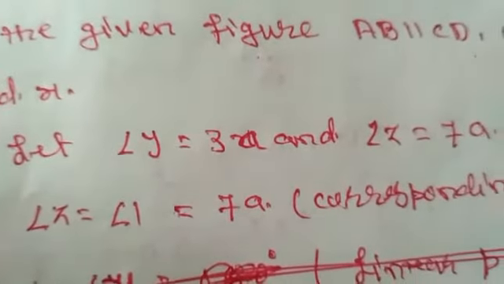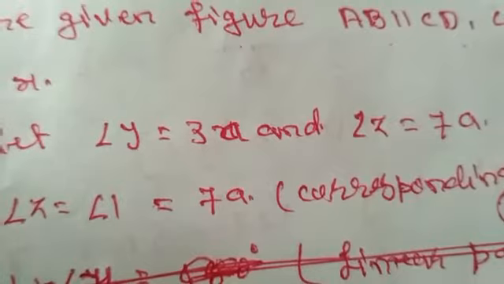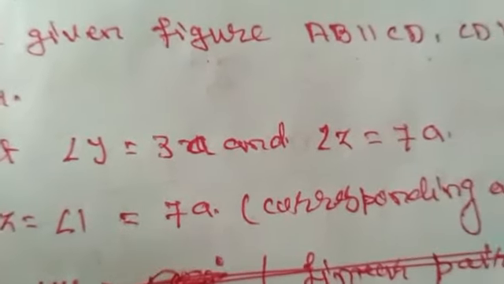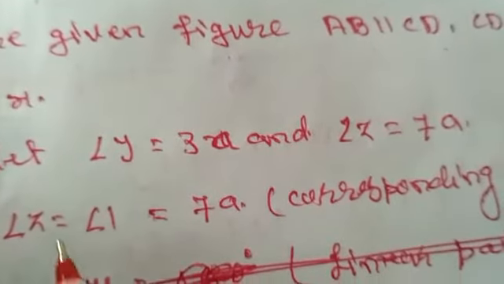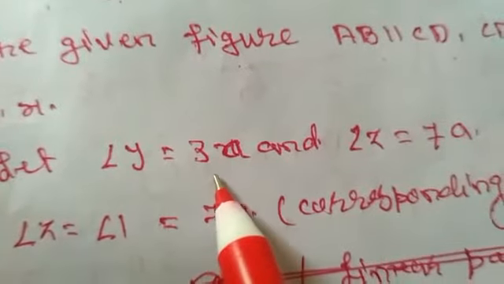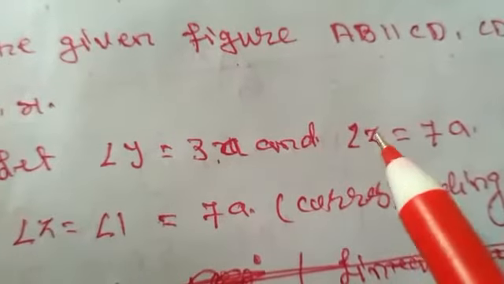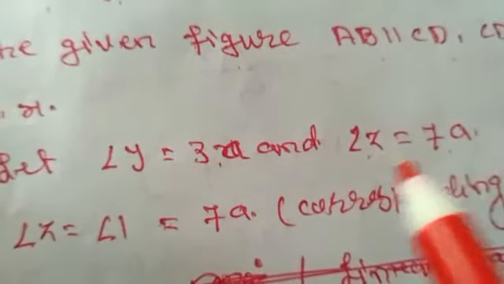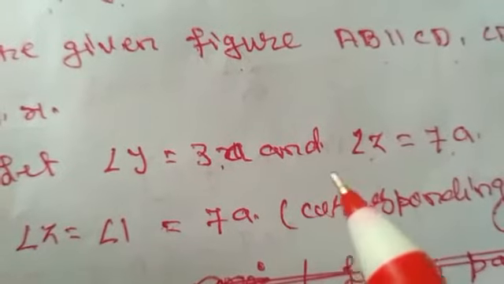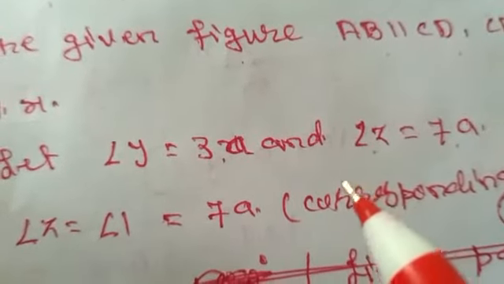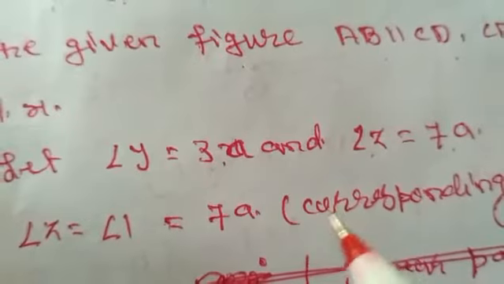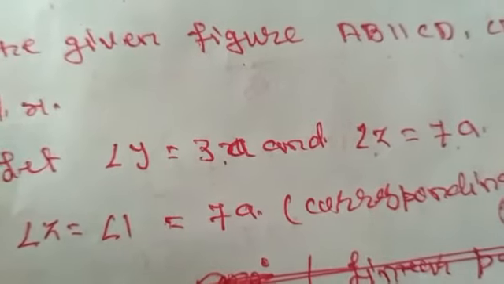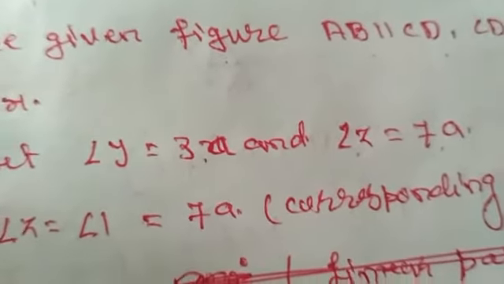Since the ratio of angle Y and Z was given as 3:7, let angle Y be 3A and angle Z be 7A, because we know that when two angles are given in ratio form, we can assume them as multiples of that ratio.